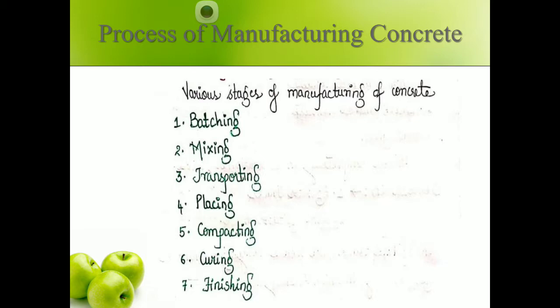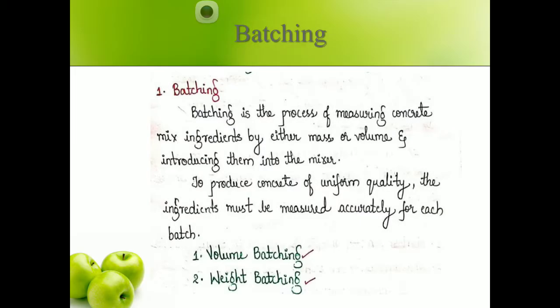So there are various stages in manufacturing of concrete. First one is batching, mixing, transporting, placing, compacting, curing and finishing. So one by one stages we will come to know. So there are 7 stages. First one is batching, mixing, transporting, placing, compacting, curing, finishing. So first one is the batching process.